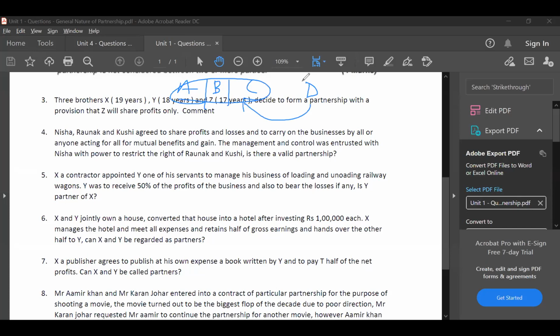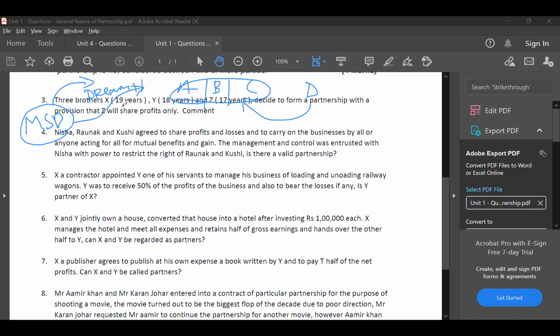A nominal partner is a person who is lending his name to the partnership. Let's say MS Dhoni is lending his name to Dream 11, saying you can use my name as a partner. Even though he has not invested money, he is lending his name. Then he becomes a nominal partner.